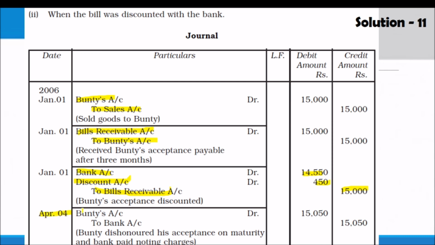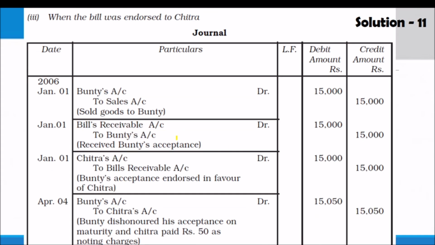And on the due date, if it is dishonored, the bank charges for the noting charges. Bundy's account debit to bank, and that amount will include noting charges also. So remember all these things.